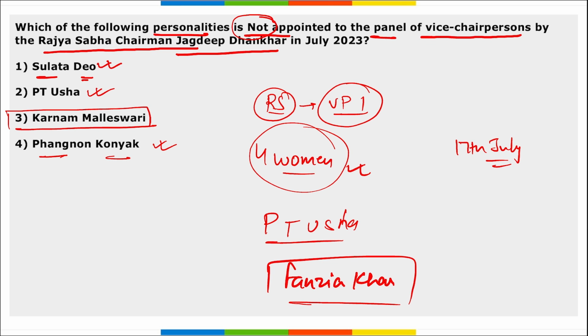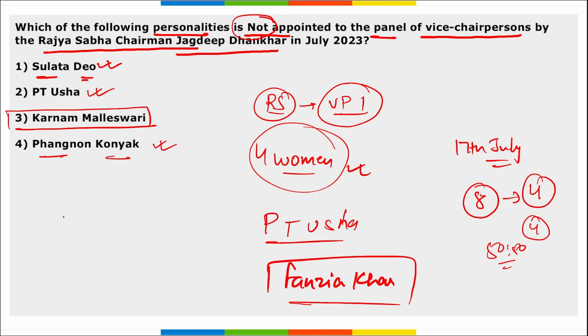The panel reconstituted before the monsoon session contains a total of 8 members, and we have discussed this in daily current affairs that out of these, 4 were women and 4 were men. So the ratio here was 50-50. Correct?